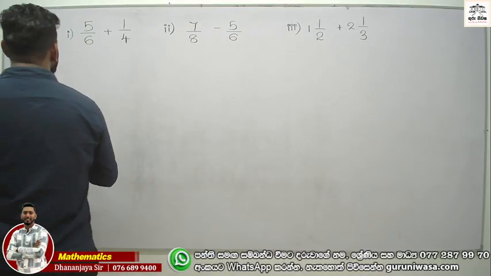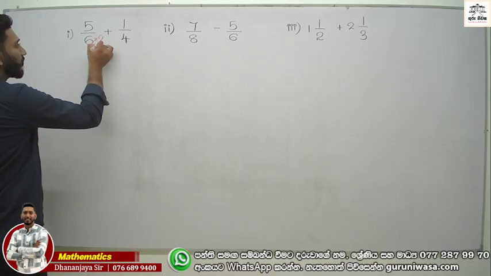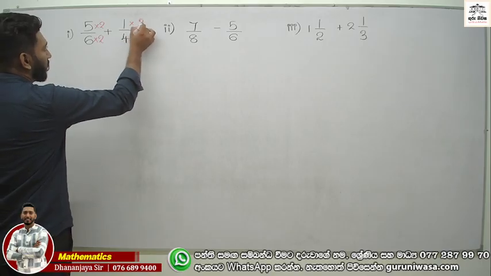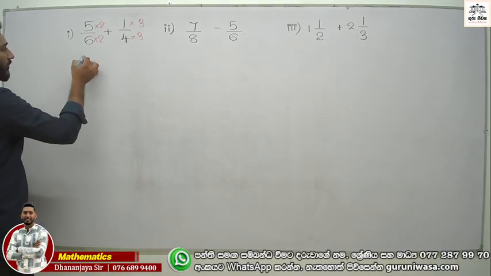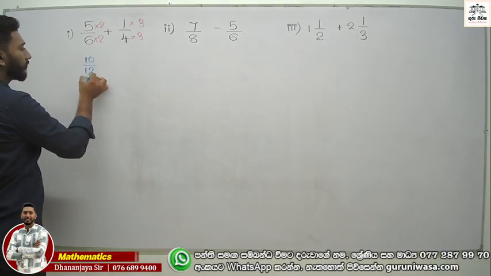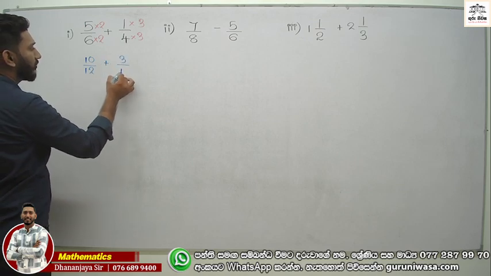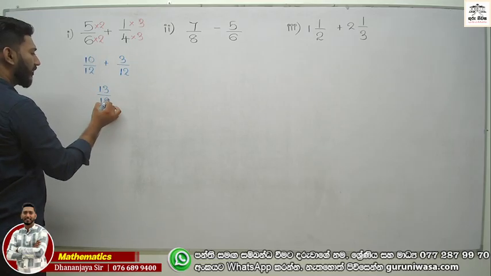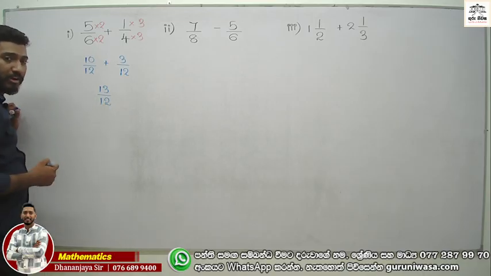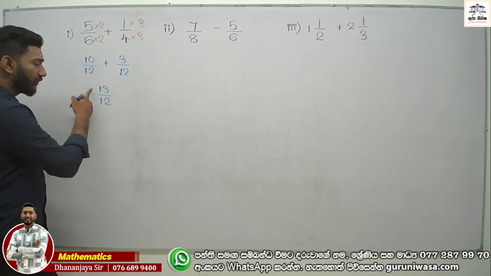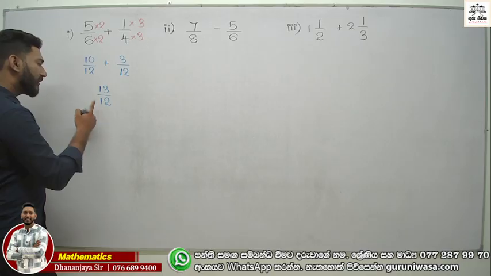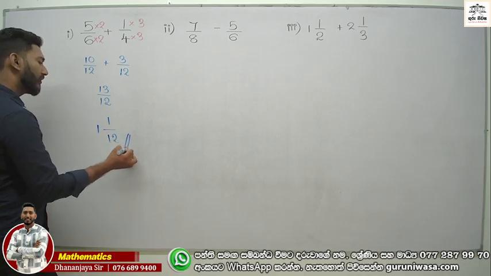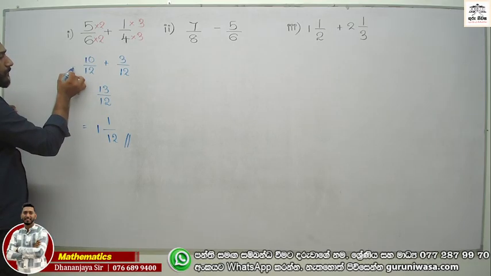Therefore I am going to multiply 6 by 2 as well as 4 by 3. Now the answer becomes 10 over 12 and 3 over 12. Now 10 and 3 you can write as 13 over 12, but this one is improper. Therefore you can write the improper fraction as a mixed number. 13 divided by 12 is 1, and how many remainders? 1 remainder. Quotient and remainder, අපි දාපු විදිය.